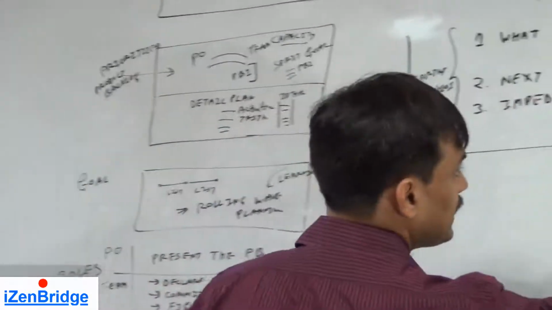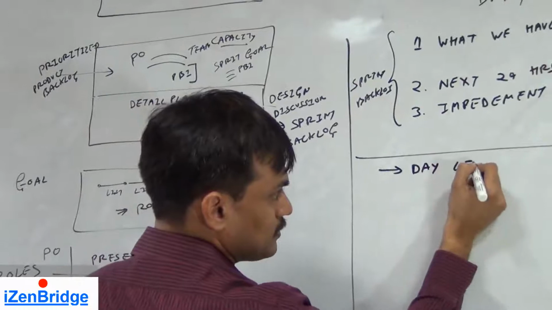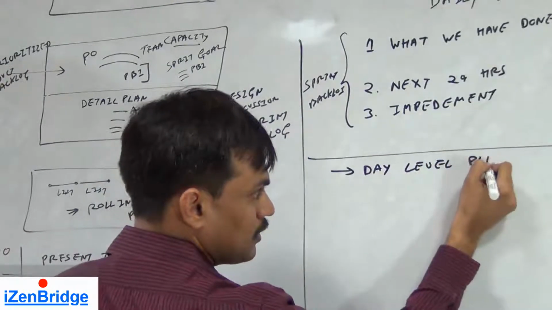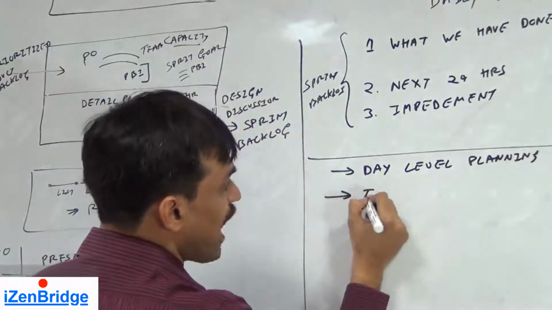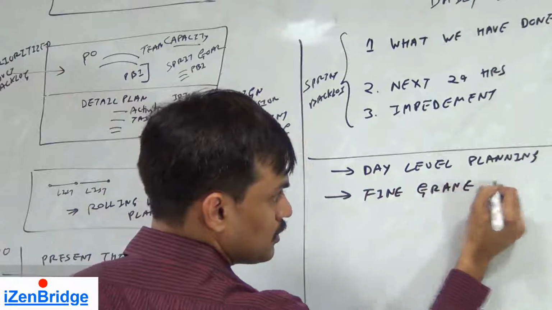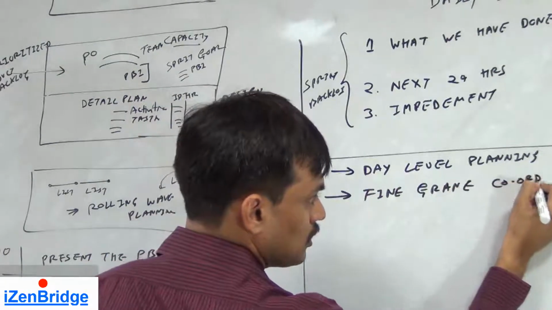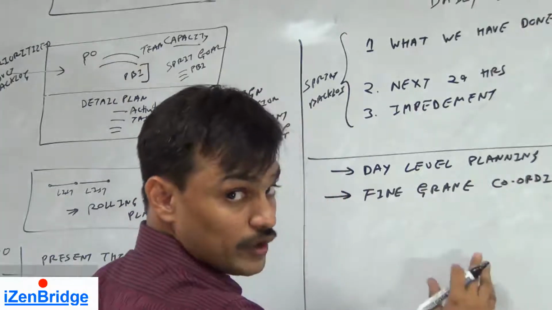As I said, it helps us in doing day level planning. It creates a fine grain coordination, since everybody would be knowing what's going on, who is working on what.